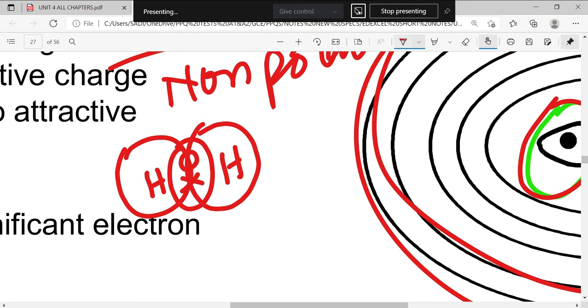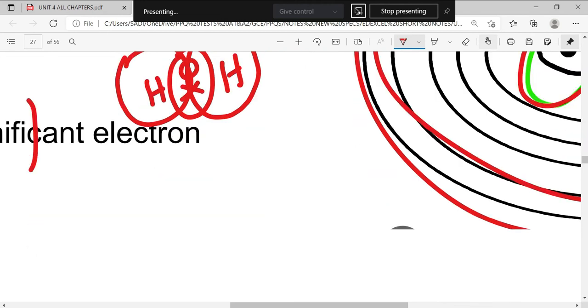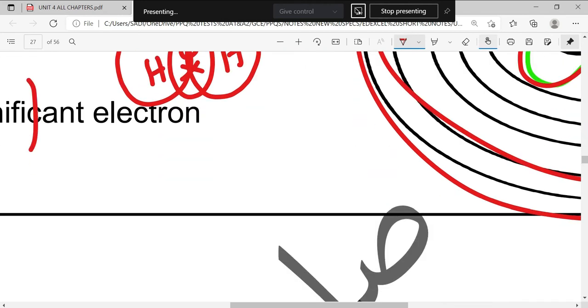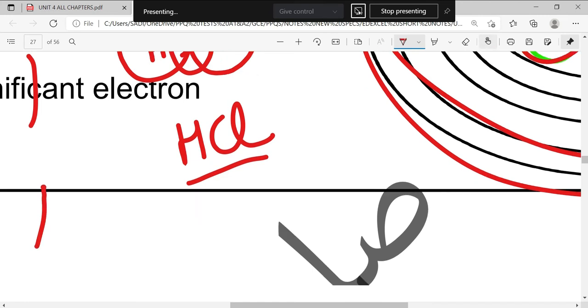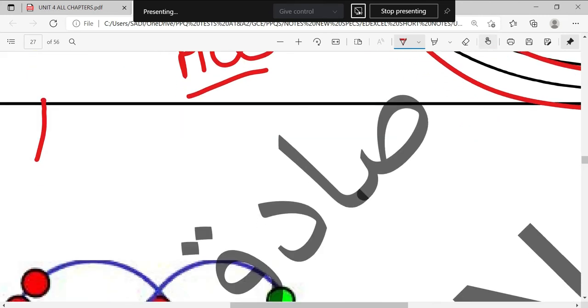Like for example, if I take HCl, hydrogen chloride, in which hydrogen is having one electron, chlorine is having 7 electrons.